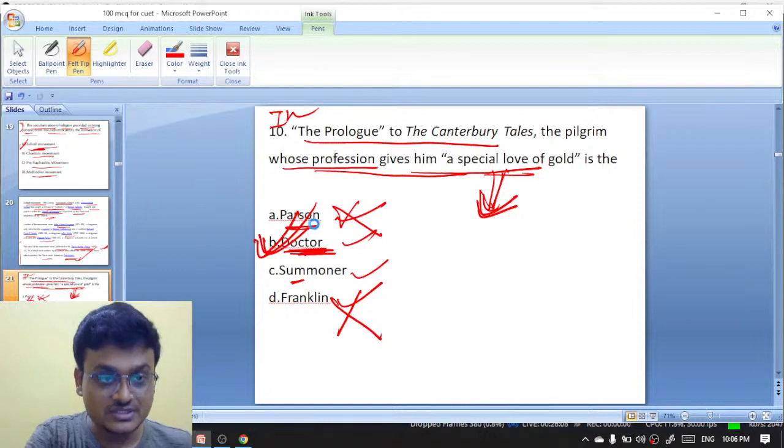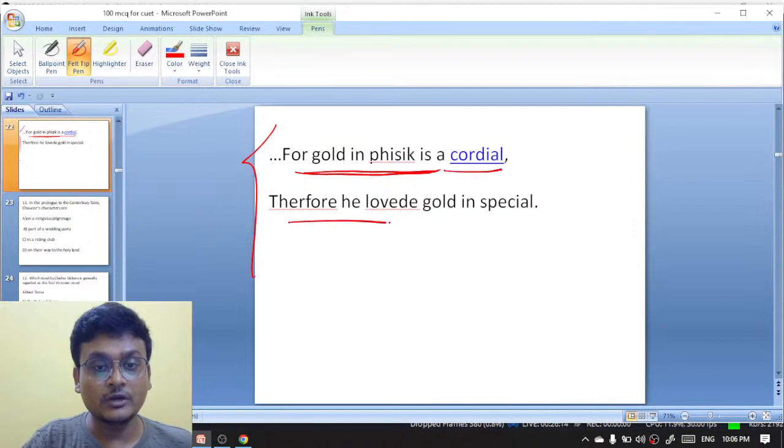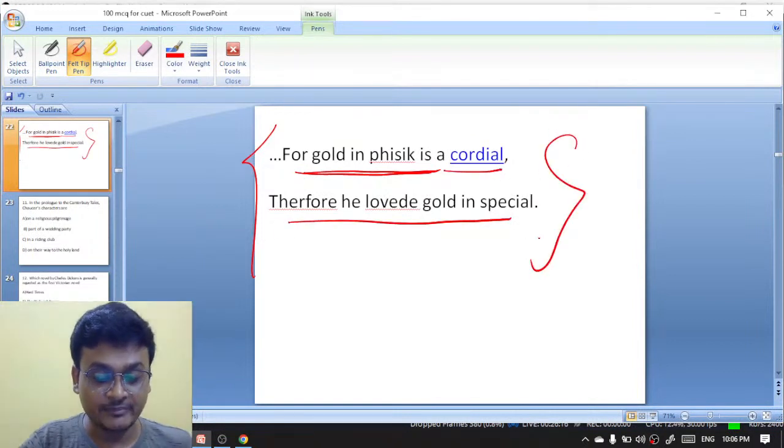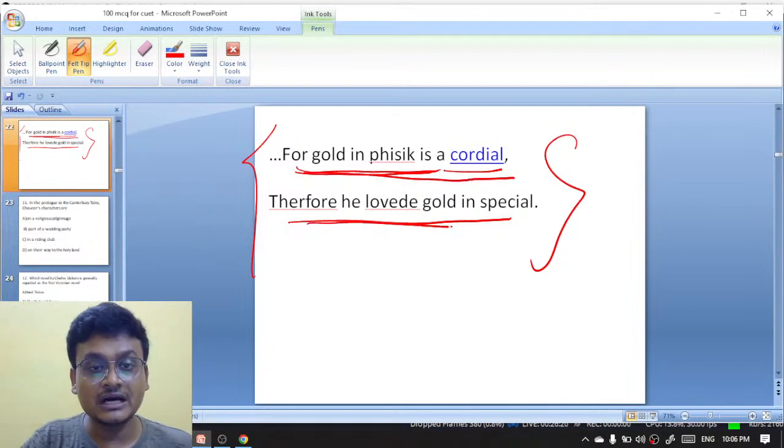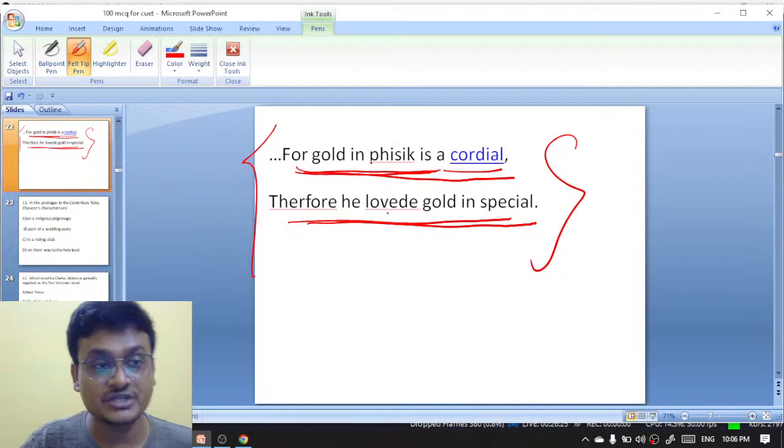And you see here, the line says, for gold in physics is a cordial, therefore he loved gold in special. These lines appear in the tale. That's why it is a doctor of physics.